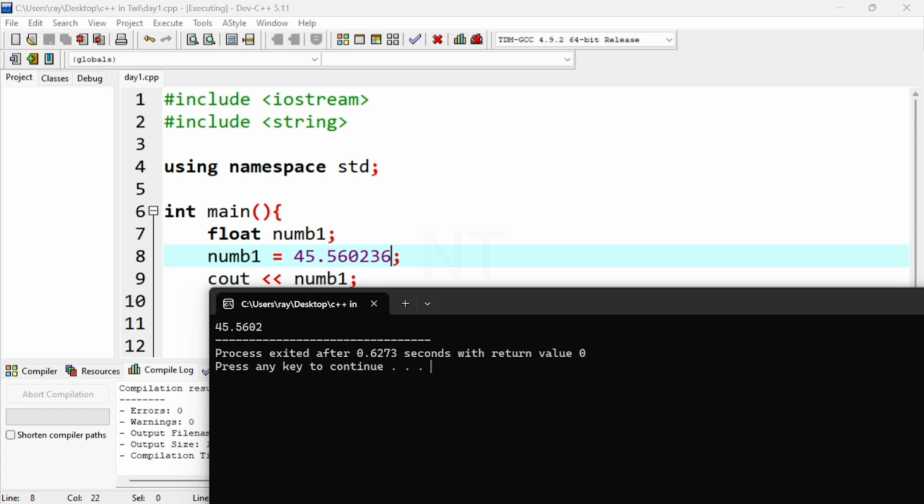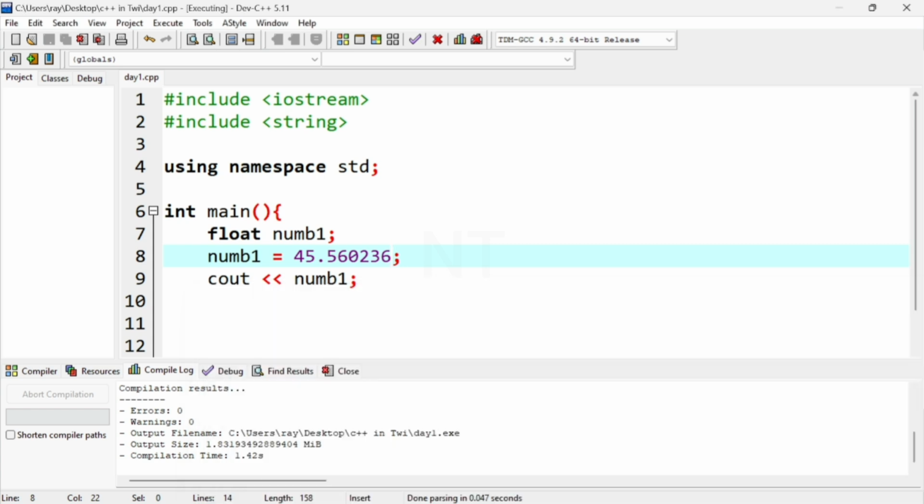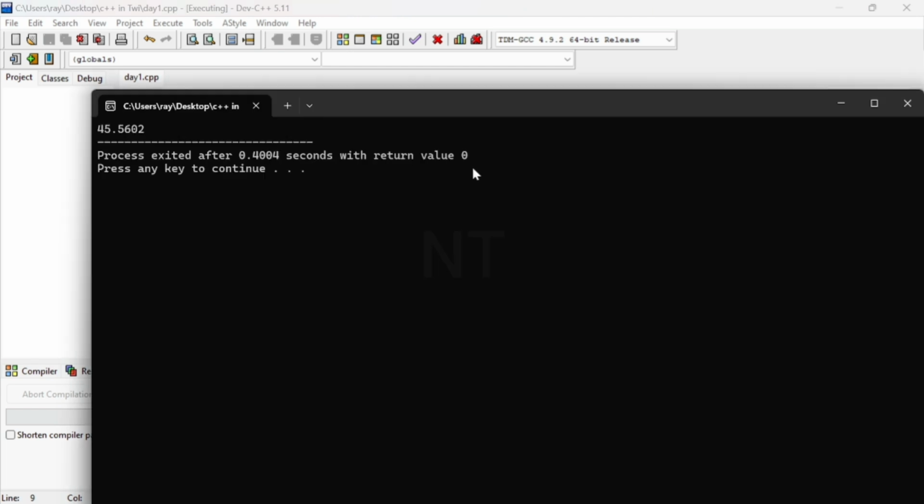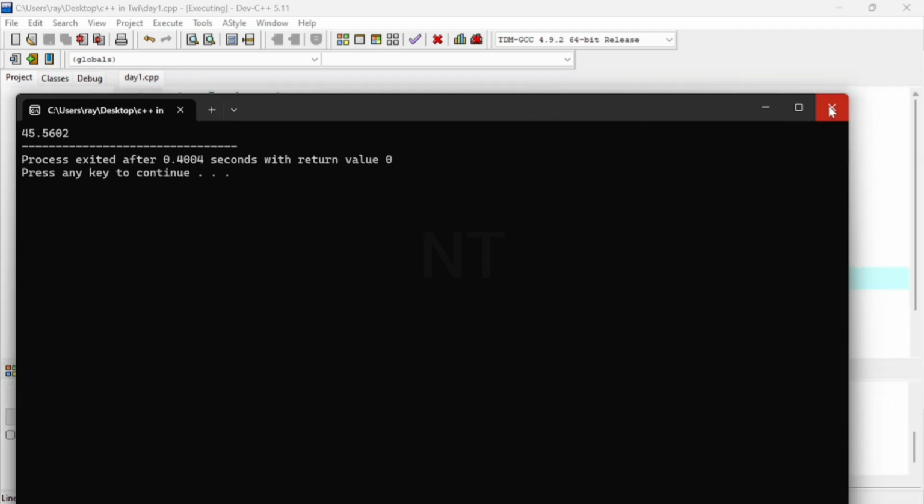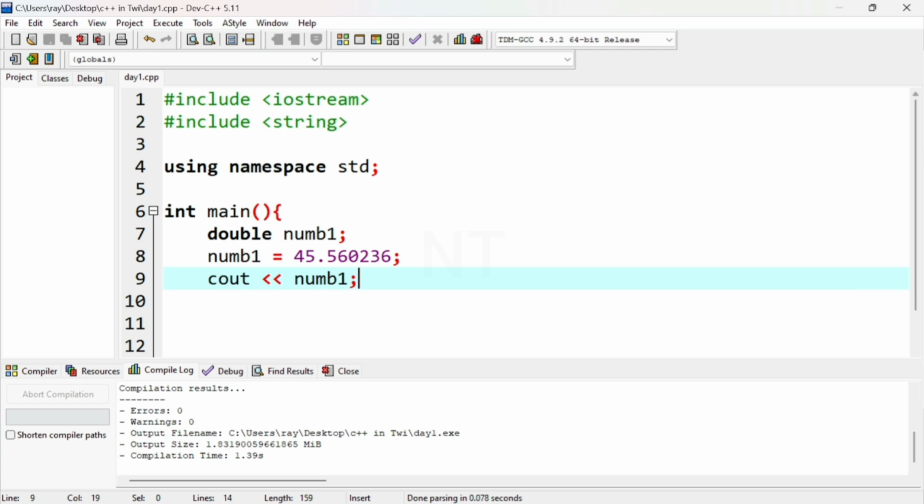But we have another data type we use to store decimal numbers. It also has a limit, but the number of decimals it can store is more than float. That is double, right? Double. So let me print this one and see. Okay, it is running, but we are supposed to get all the decimals, because double can store up to 15 decimal digits and float can store up to 6 or 7 decimal digits. But I think it rounds to the nearest number.